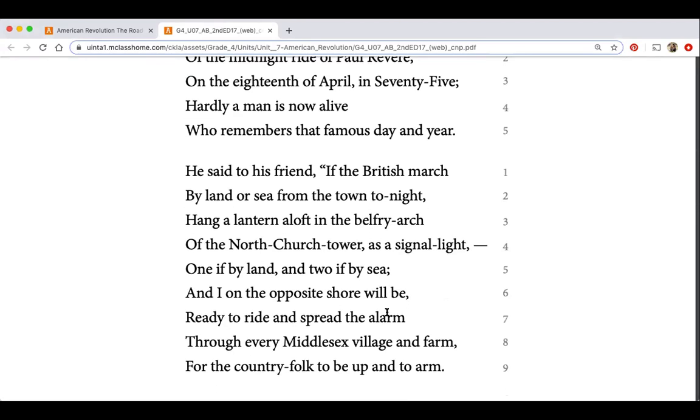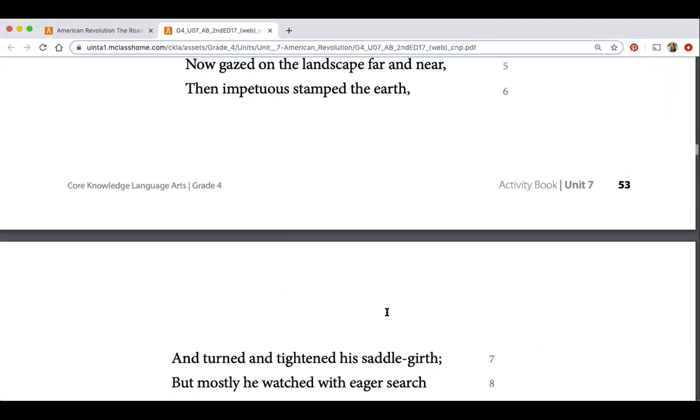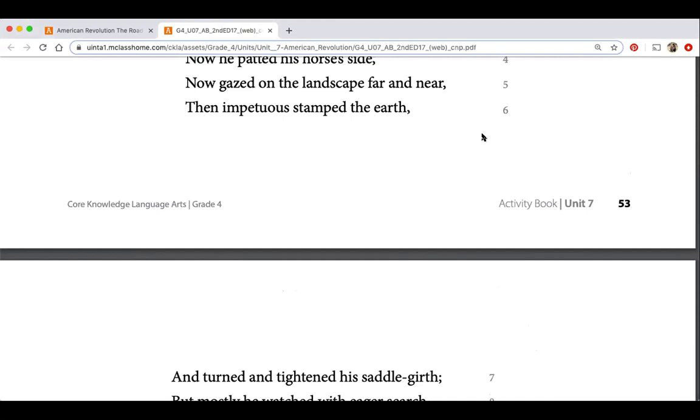And then you're going to do the same thing for each stanza all the way onto the next page. That is your assignment for today, my friends.